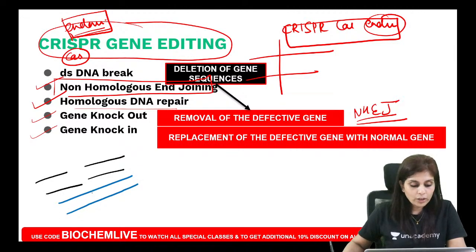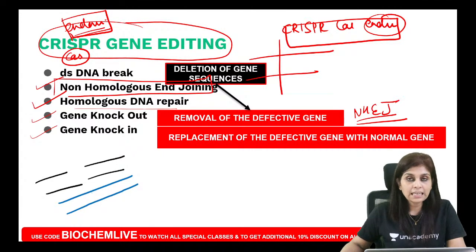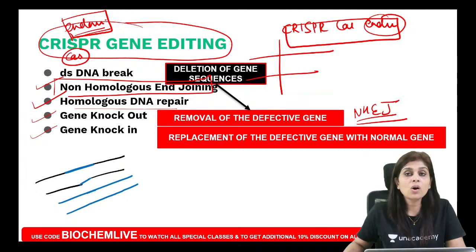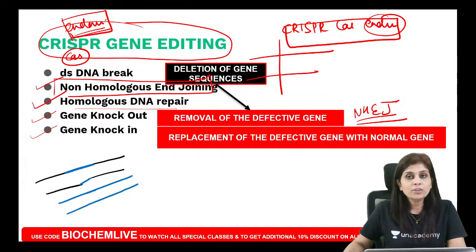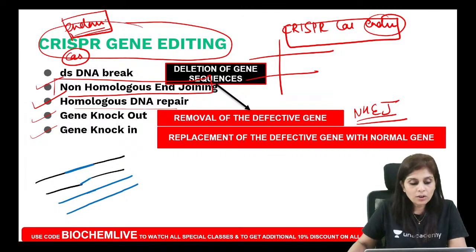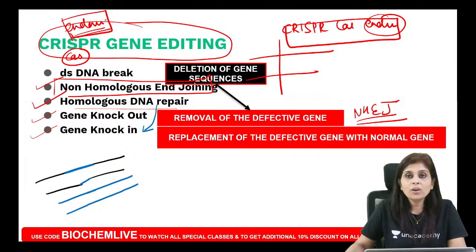So when you provide a homologous normal sequence, your DNA polymerase will use this as a template and will exactly substitute the normal sequence here. So here you have not only removed the defective gene, you have also substituted a normal sequence. So what will you call it? You will call it knock-in. Homologous DNA repair will result in gene knock-in. Non-homologous end joining will result in knockout.